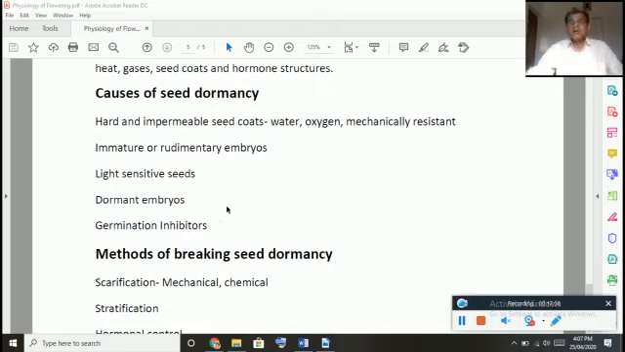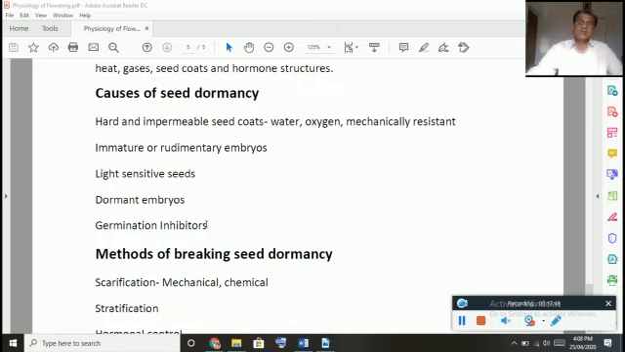Then dormant embryos. There are certain embryos which are dormant. That means they are not active. They will become active only after a certain period of time. So because of dormant embryos also the seeds are dormant. And another important thing is germination inhibitors.